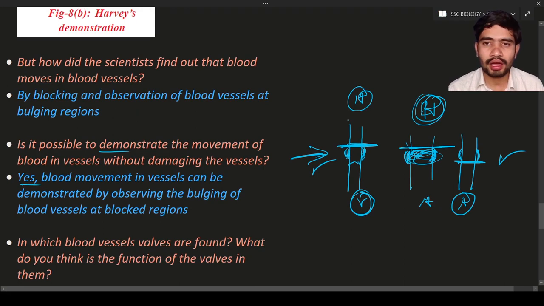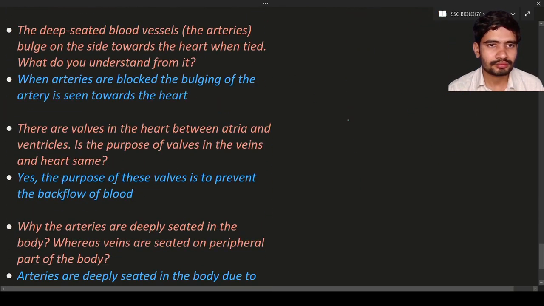Bulging means you can see some kind of increase in area. So when the arteries are blocked, the bulging of the arteries is seen towards the heart, as we have just discussed. There are valves in the heart between the atria and ventricles. Is the purpose of the valves in the heart and veins the same? Yes, the purpose is the same. There is only one purpose: to prevent backflow of blood.